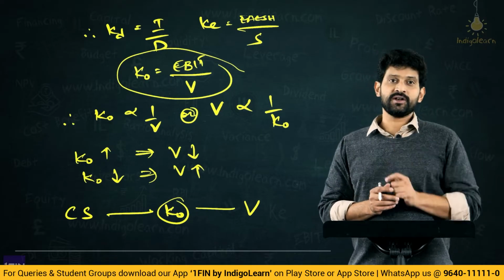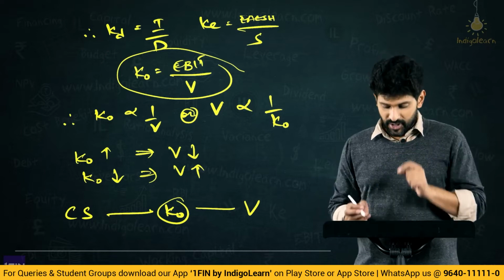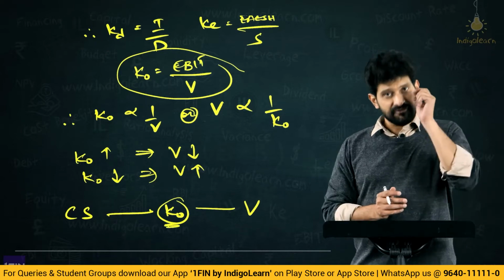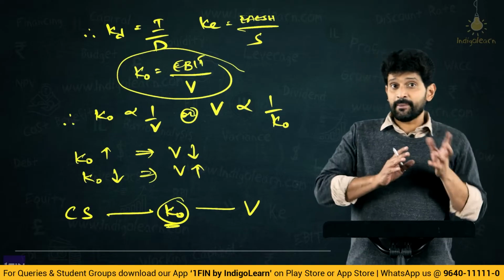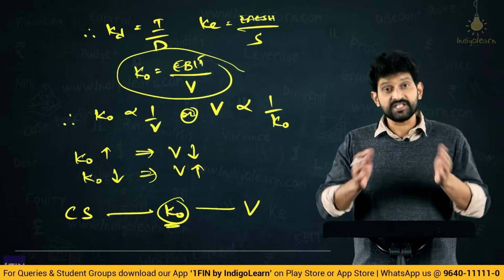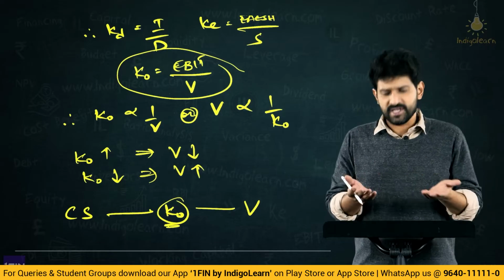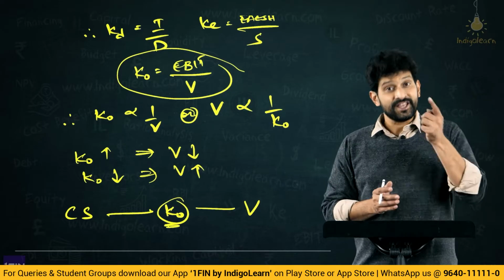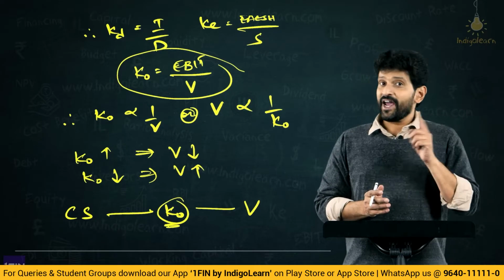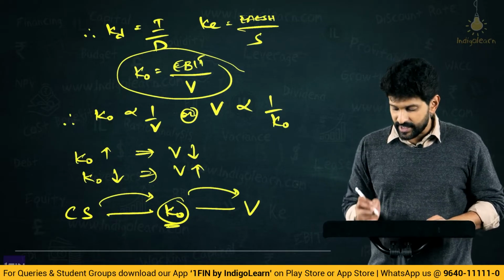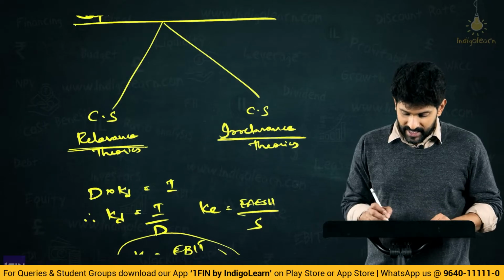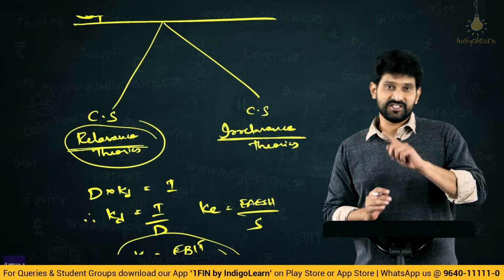Can capital structure influence the computation of the overall cost of capital? If yes, what happens? Correspondingly, value will change. Now, if KO does not change irrespective of any capital structure, then even the value of the firm will not change. Therefore, those theories according to which capital structure can influence KO and correspondingly influence the value will form the category of capital structure relevance theories.